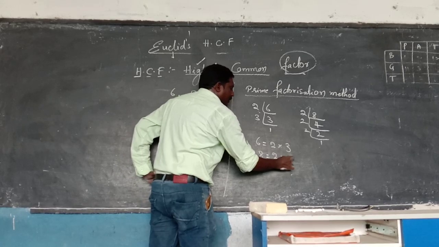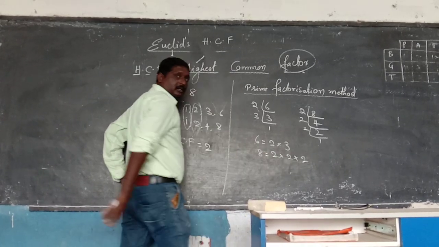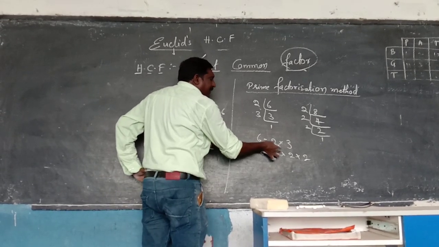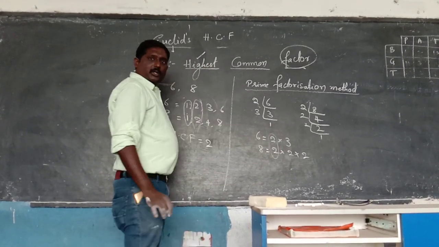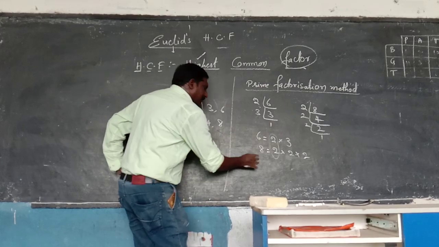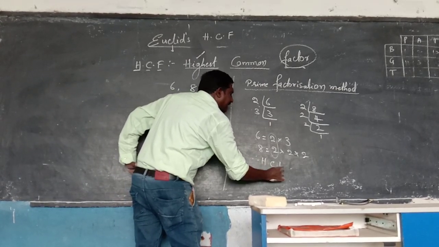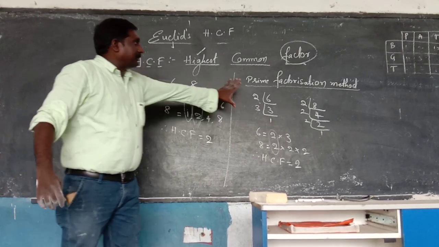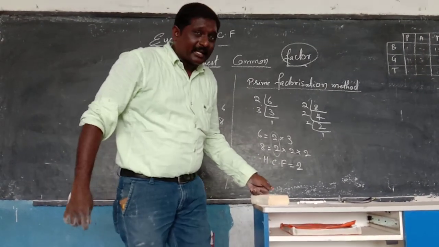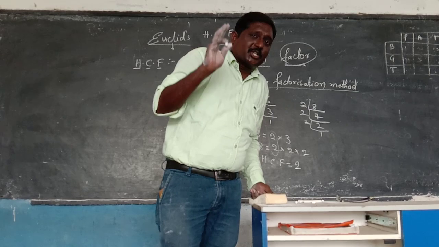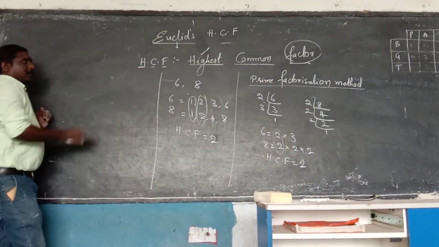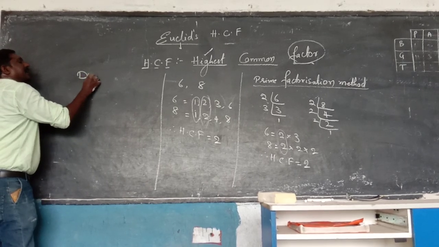They are 2 into 2 into 2. Now in this, what is the common one? 2 is the common. So the HCF answer is 2. It is one method. What is the method? Prime factorization method.